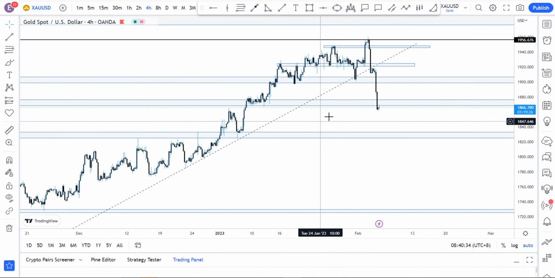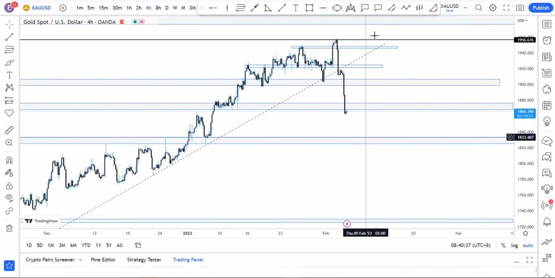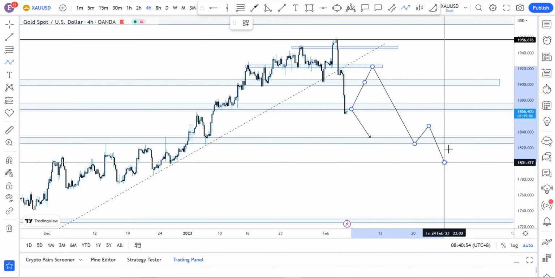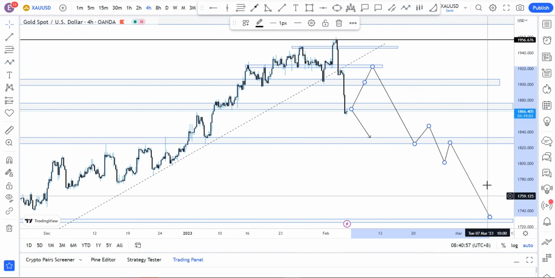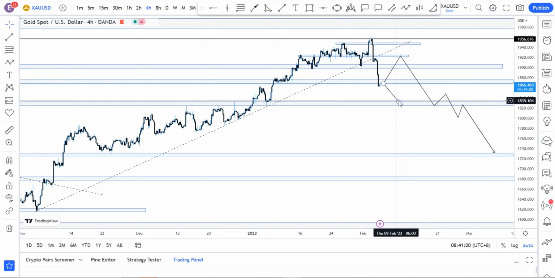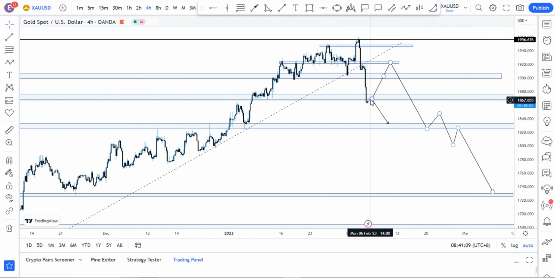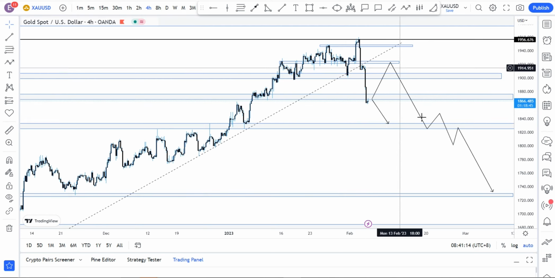So this is basically my anticipation, a continuation to this region. Either we just get a continuation to this region here this week, and probably from here we'll come back a little bit, or as we see market open, we'll have a pullback to these regions here, and then we'll continue to the downside, and possibly we might just break this region, make a retest, and then continue to the downside. Yes, there's a possibility that if price retests this region, we can actually continue to the upside, possibly. But for now, for the week, my anticipation is continuation directly to 1835, or we could have a little pullback to these regions and then continue to the downside.